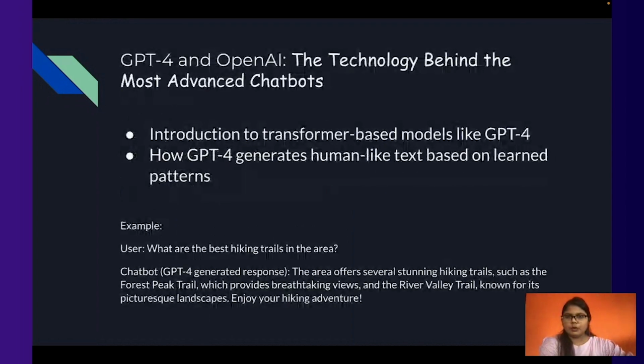Now comes GPT-4 and OpenAI, the technology behind most advanced chatbots. Transformer-based models like GPT have emerged as the backbone of chatbots and large language models. They have helped us create advanced chatbot technology.